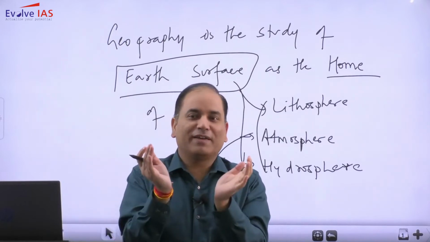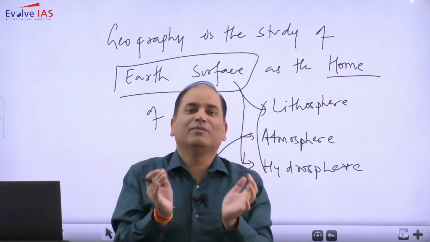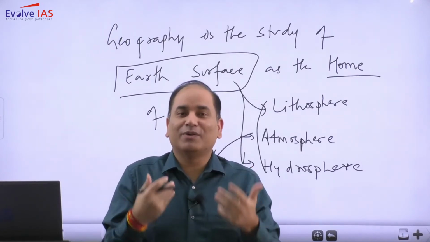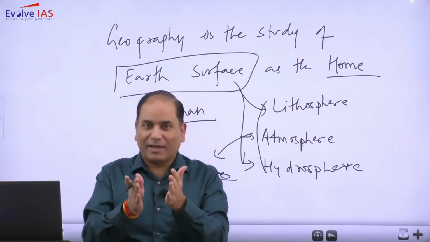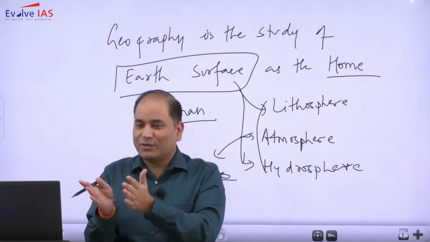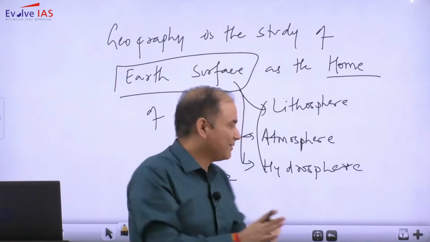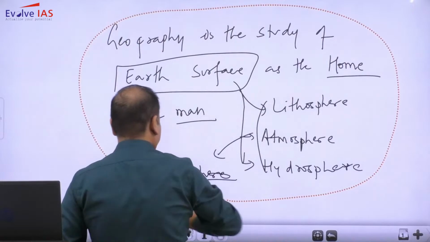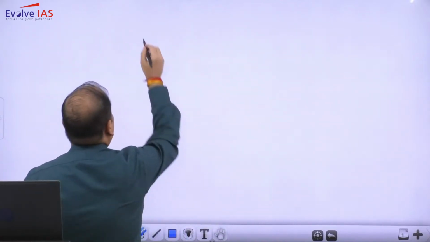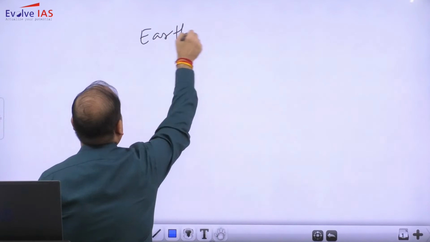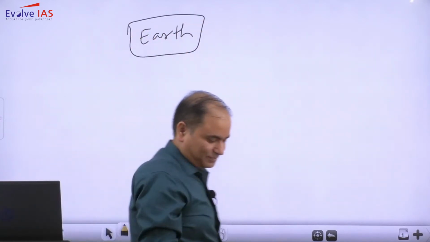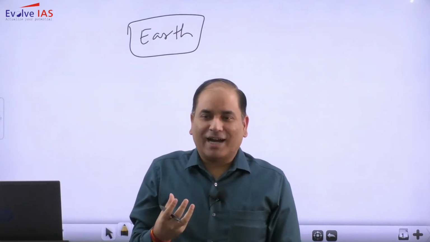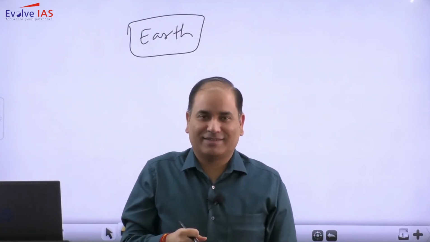Because without knowing, if you have no idea about the earth, then obviously things will not be good. So ultimately our approach, or you can say our objective, is to study the earth's surface, but before that we need to know what this earth is. We know that earth is a planet, but what is its identity, and when did it come into existence?